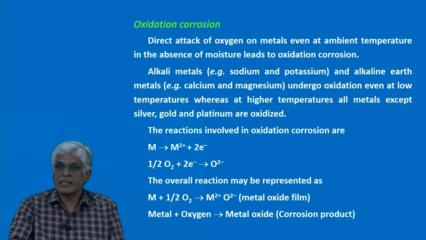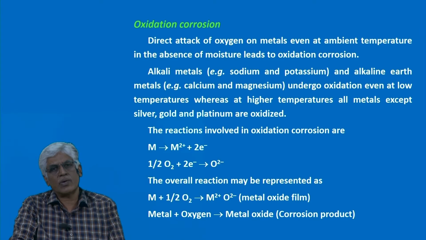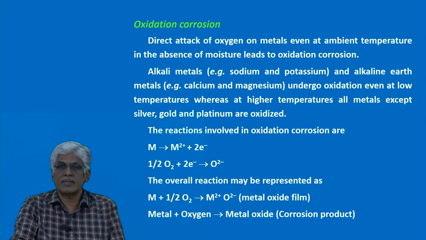Oxidation corrosion takes place in almost all metals. In the case of alkali metals like sodium, potassium, or alkaline earth metals like calcium, magnesium, even at room temperature they can react with oxygen. But when you increase the temperature, at elevated temperature, almost all the metals can react with oxygen except some noble metals. I am mentioning here silver, gold, platinum. So, what is the mechanism? Very simple mechanism.